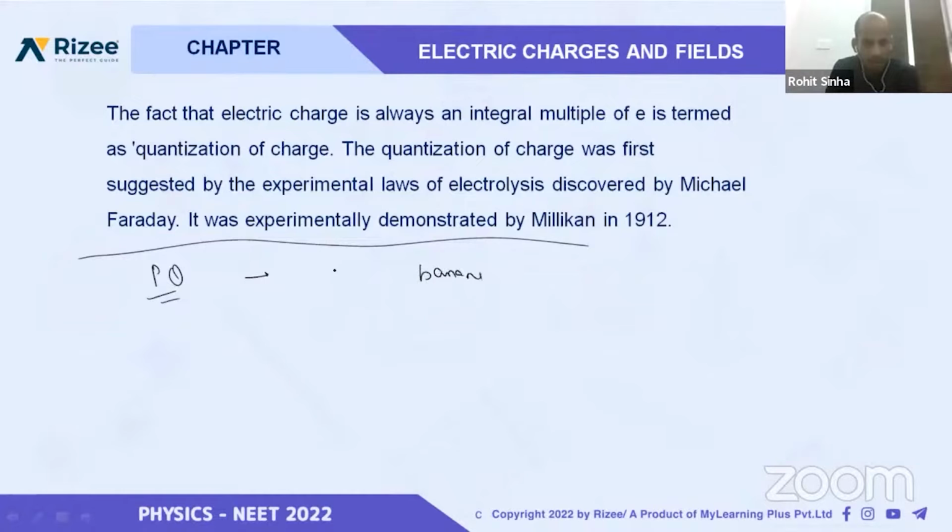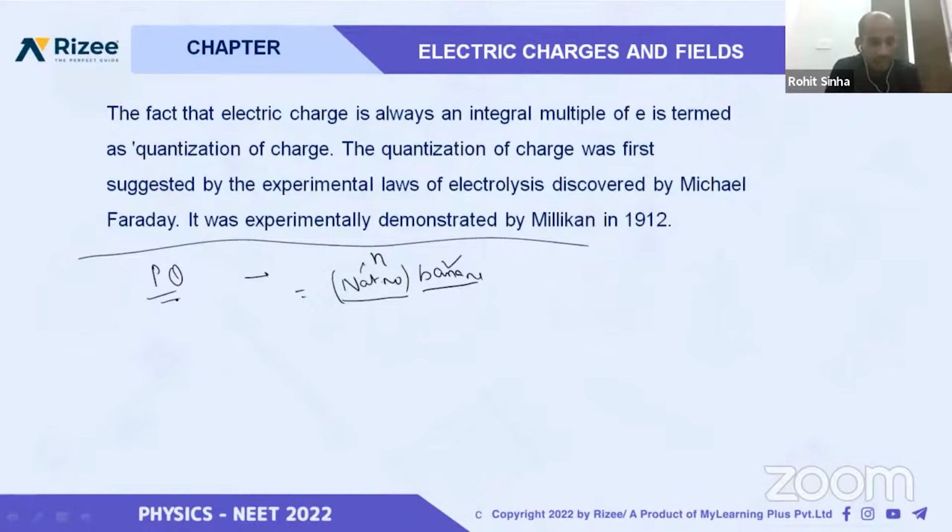I will take some integral multiple. Let us take a natural number n. We will multiply banana with some natural number, that is 2 banana, 3 banana, 4 banana, 6 banana, 12 banana, like that.